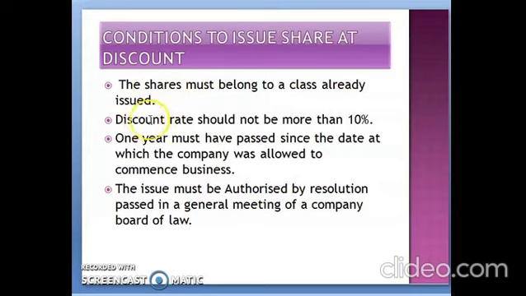Second condition is the discount rate should not be more than 10%. So if the share value is 100 rupees, you can give a discount up to rupees 10, not more than that. One year must have passed since the date at which the company was allowed to commence business. Okay.